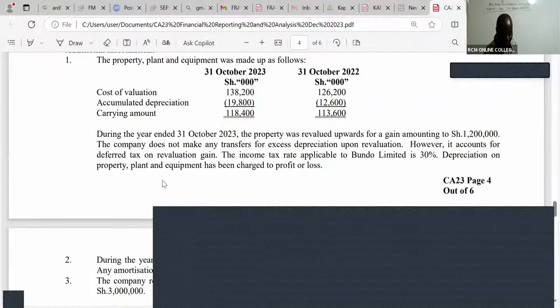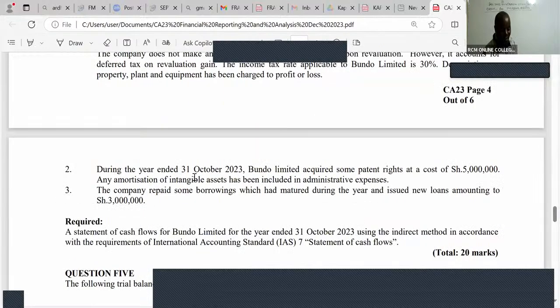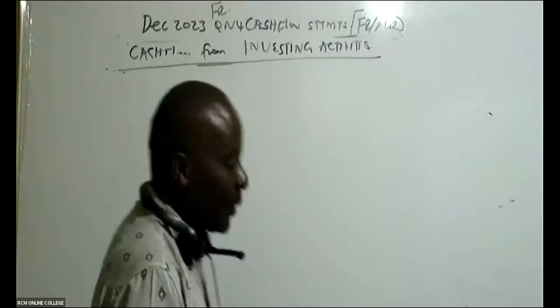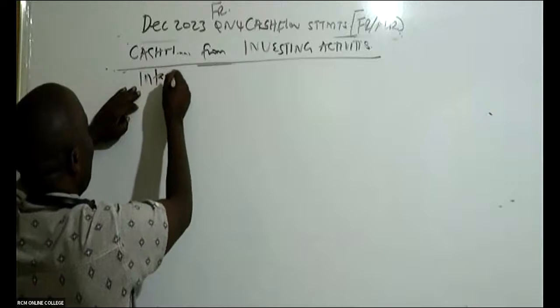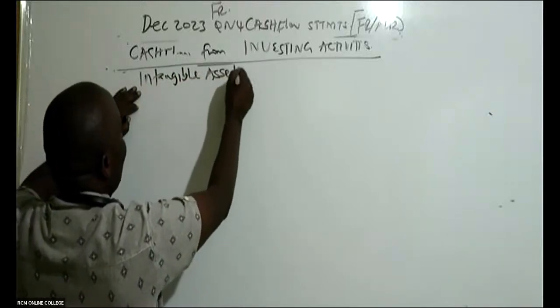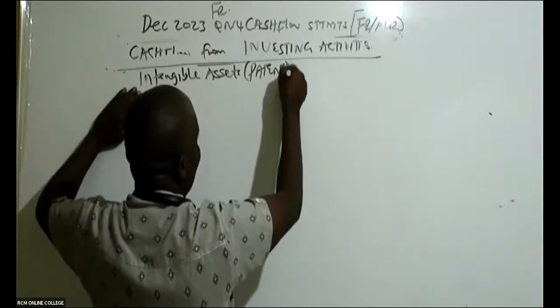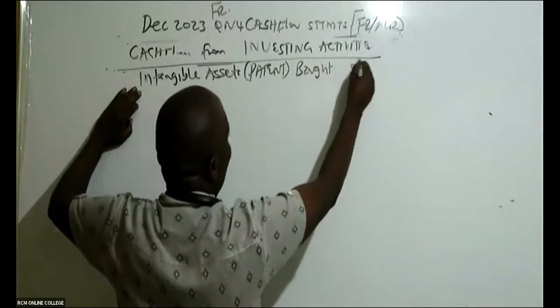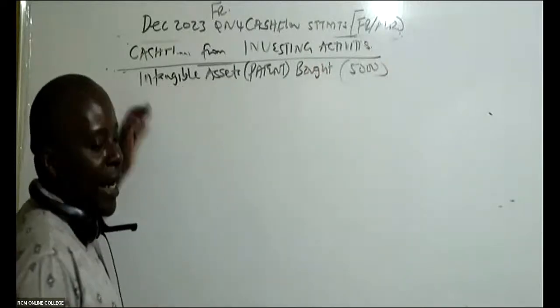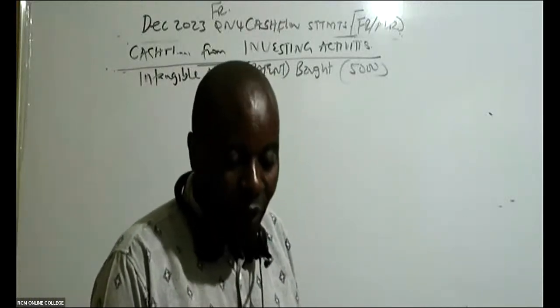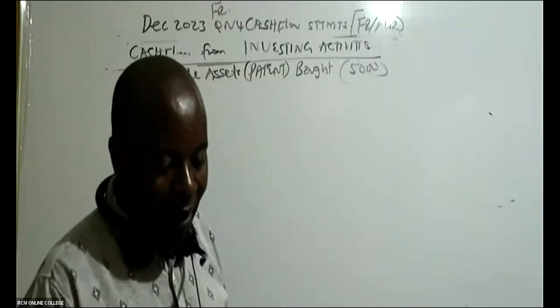You can see, ladies and gentlemen, here, we are told during the year 31st October 2023, Bundo Limited acquired some patents. So in this case here, we bought some patents, intangible assets bought. That's an investment, intangible asset, which is a patent bought. And if you remember very well, it was 5,000. It is a cash outflow. The format has a mark.